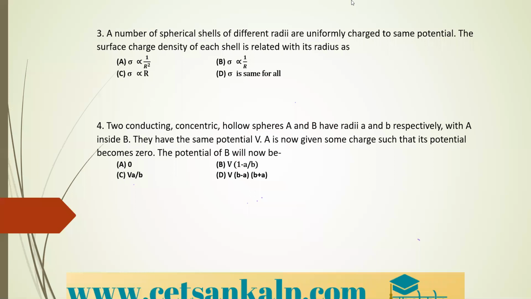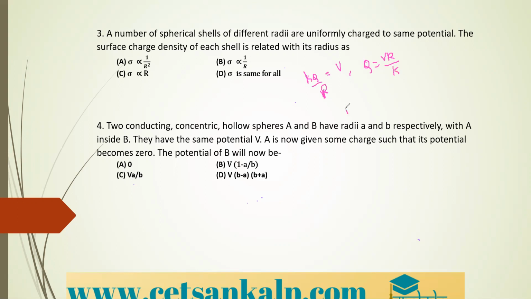So the formula for potential: we know that it is K into Q divided by R is equal to V, that is potential. So you can simplify and write it as Q is equal to V into R divided by K.